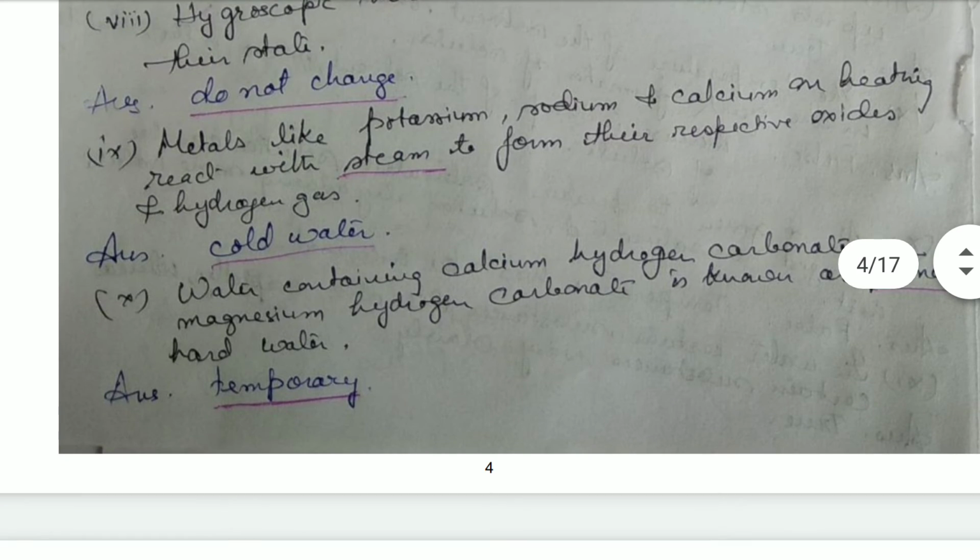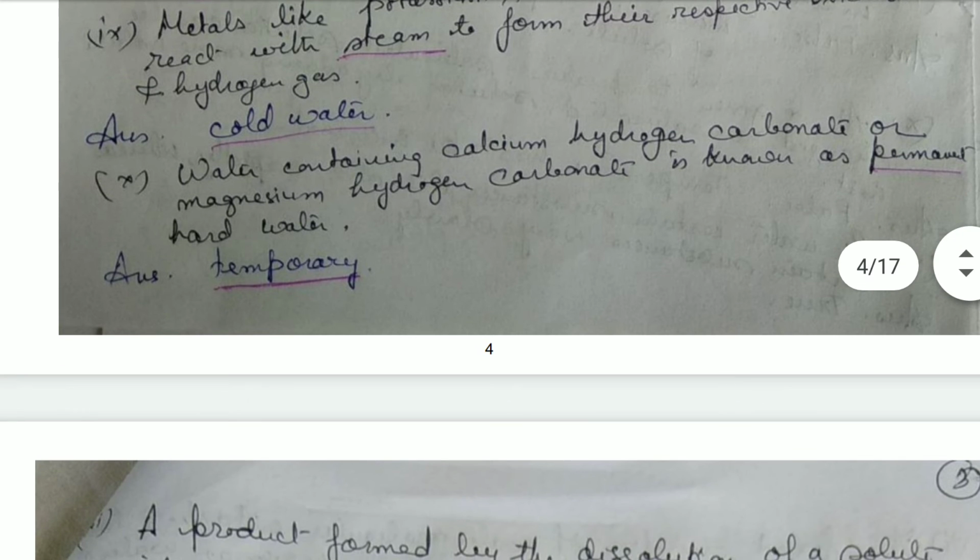Then metals like potassium, sodium and calcium on heating react with steam to form their respective oxides and hydrogen gas. That is, they react with cold water. Potassium, sodium and calcium lie in the top portion of the metal activity series and they react with cold water itself.